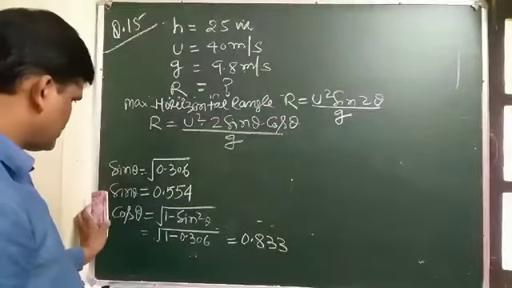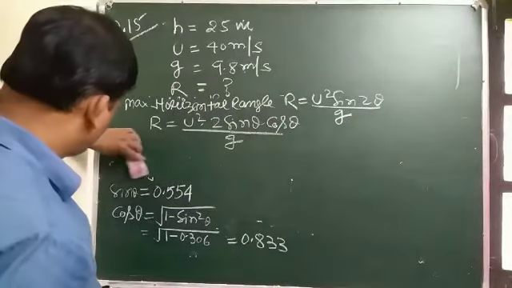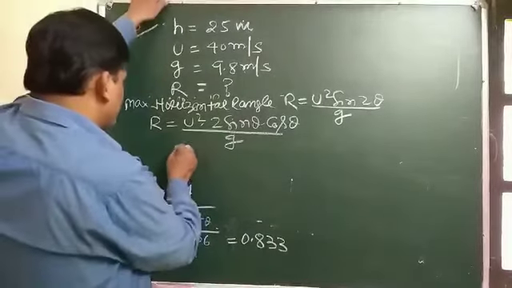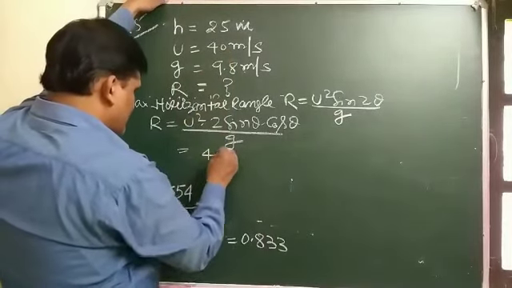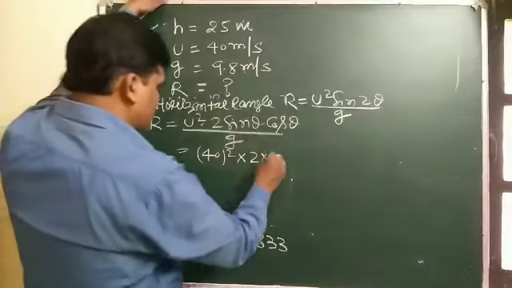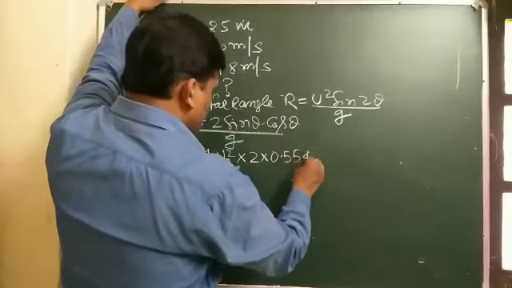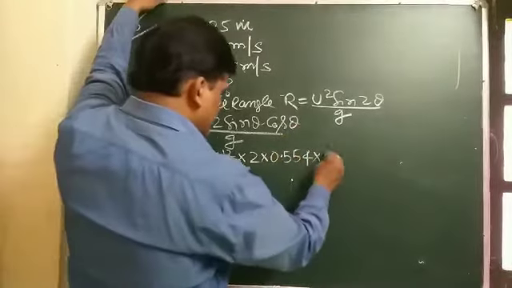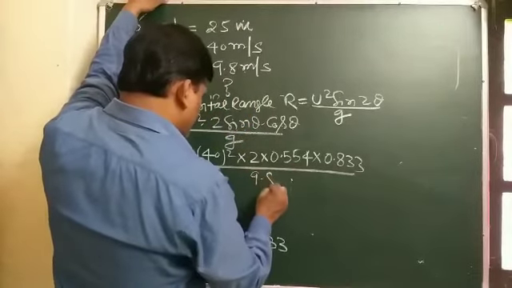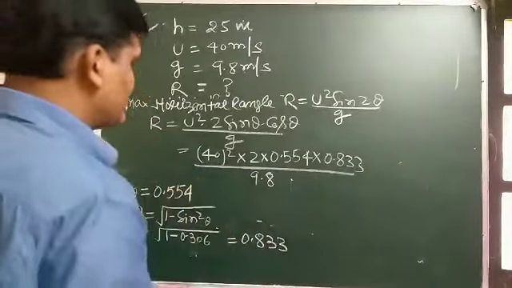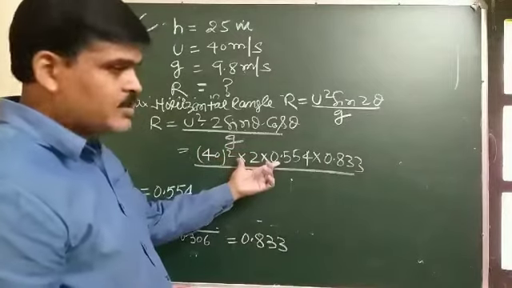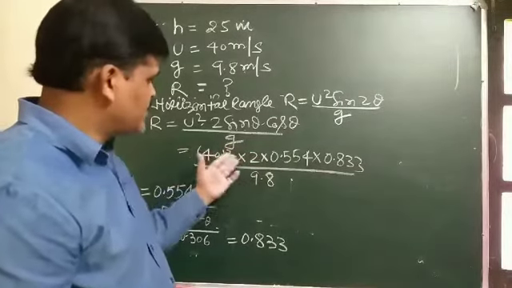Now we need sin theta and cos theta. Putting the value of u, 40 square, into 2 sin theta, whose value is 0.554, into cos theta, which is 0.833, divided by G, which is 9.8. I am directly writing the solution of this, so you can multiply all this.